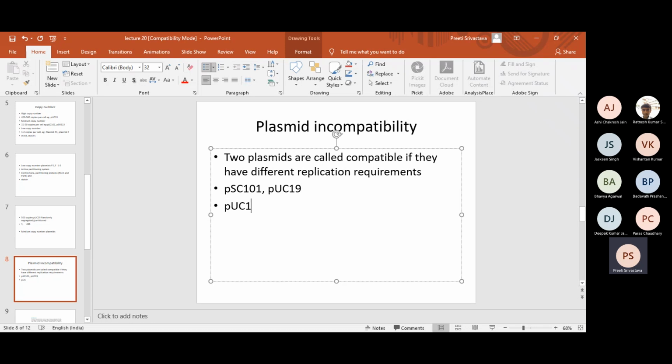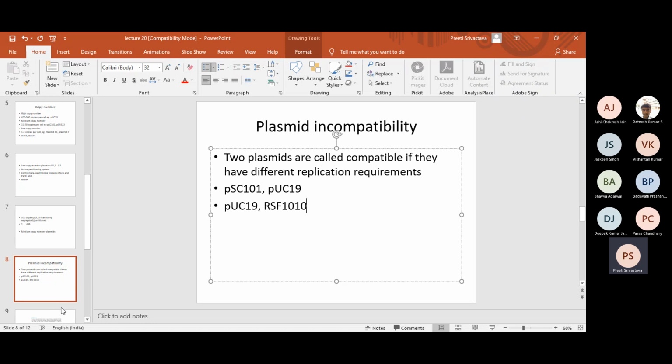Likewise, plasmid pUC19 and, let's say, plasmid RSF1010 are compatible because they have different replication requirements. So that is how we can classify the plasmids based upon their incompatibility, and there are different groups, different classifications, and based upon that the plasmids are clustered together which have similar requirements.